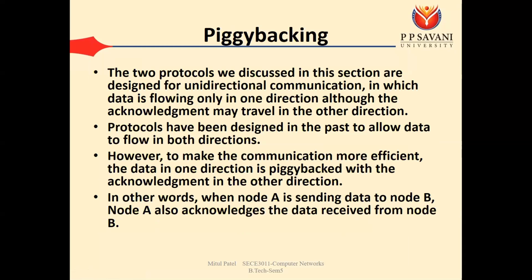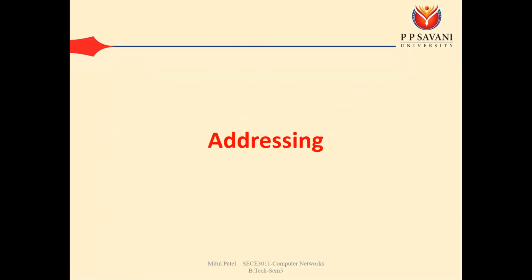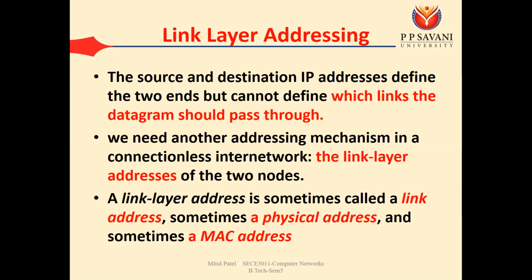This is all about the flow control technique. So we have completed the 4 responsibilities of the data link layer, that is the error control, framing, flow control, and now we are talking about addressing. We started in module number 1 that three types of addresses are used in networking. These 3 types of addresses are: one is the IP address, second is the MAC address, and third is the port address.